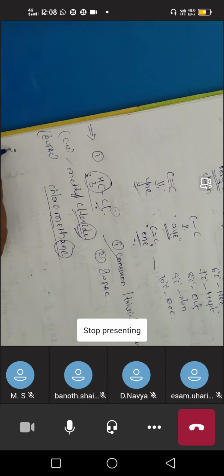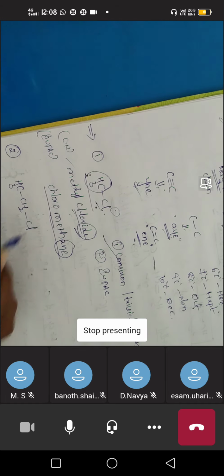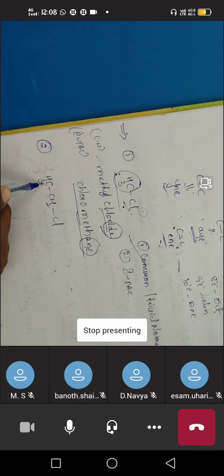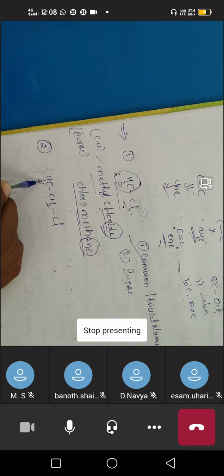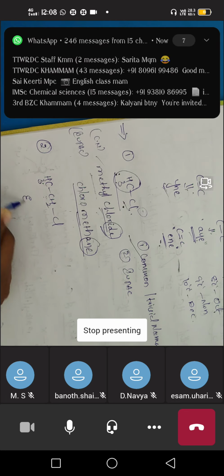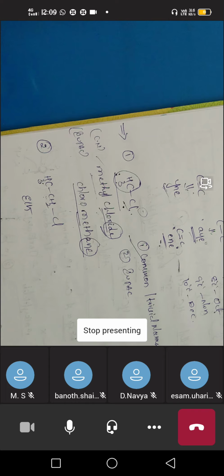Let's take another example, CH3CH2Cl. Here we have two carbons. For one carbon, we call it methyl. For two carbons, the root word is eth. For two carbons, the root word is eth.